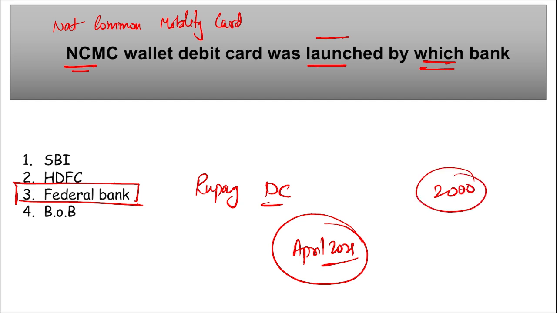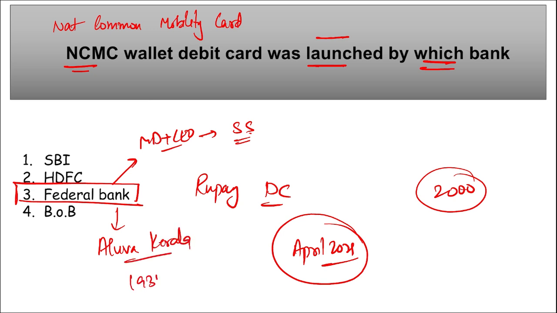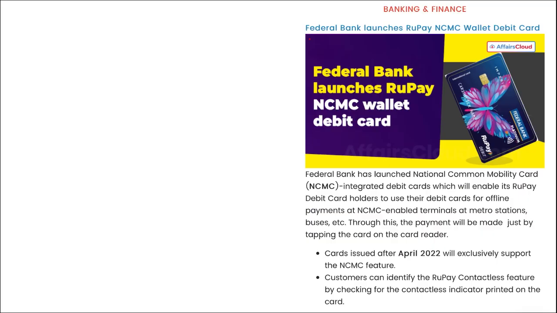RBI. Correct. Then if we talk about Federal Bank, who is the managing director and chief executive officer here? Shyam Srinivasan. Headquarter of this Federal Bank is in Aluva, that is in Kochi, Kerala, and it was established in 1931. Here you can see Federal Bank, they have launched RuPay NCMC wallet debit card.